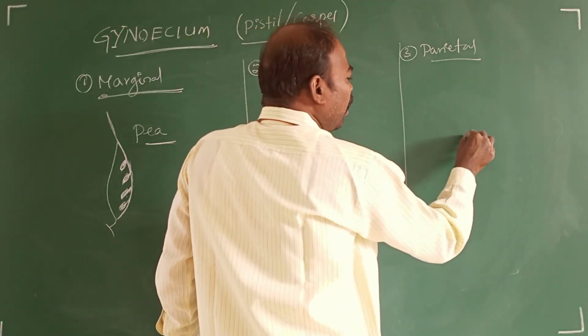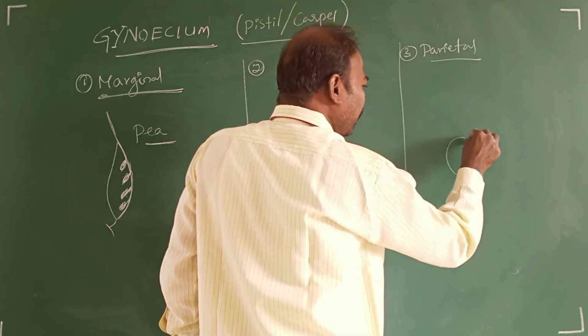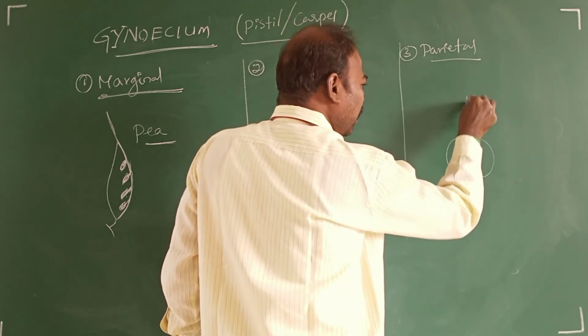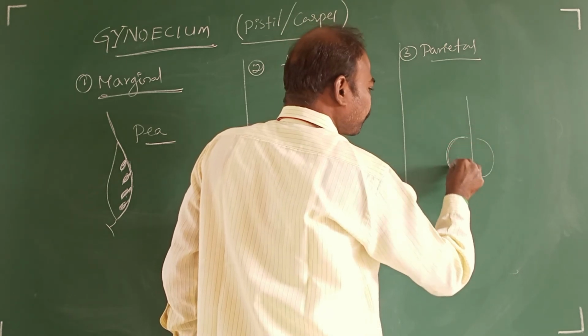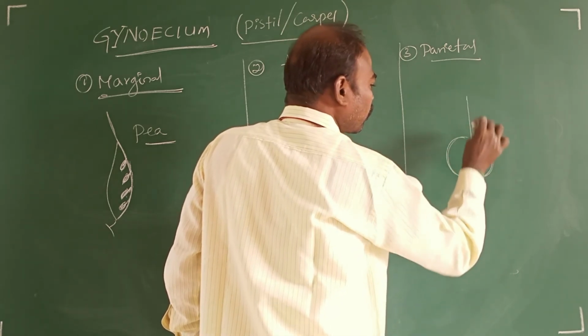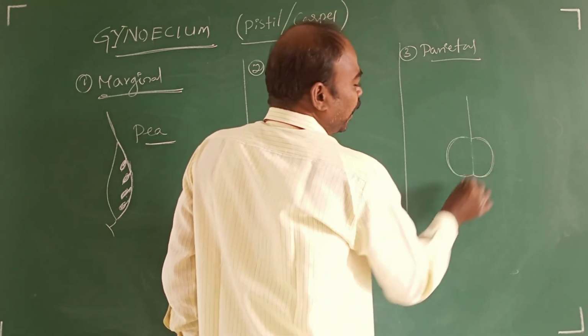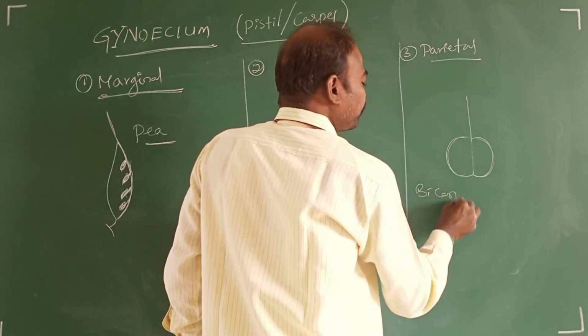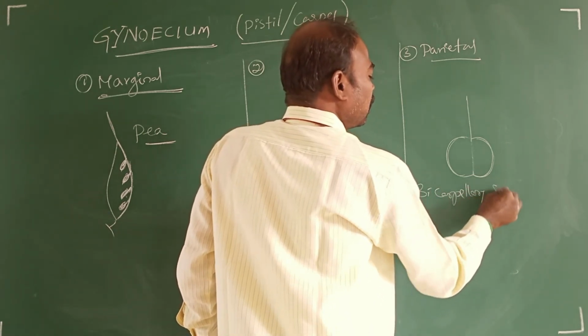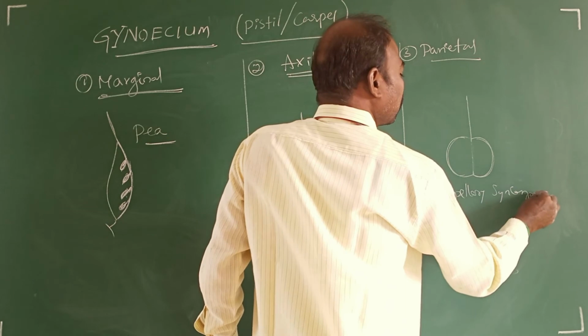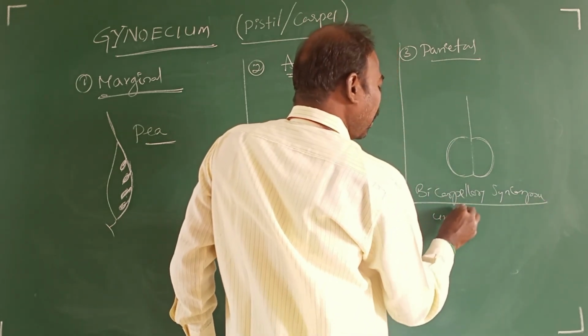Parietal. Here, the gynoecium is bicarpellary syncarpous, unilocular.